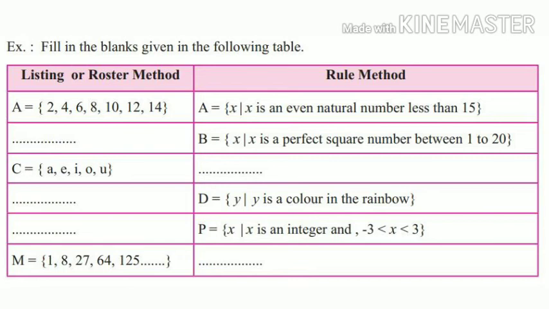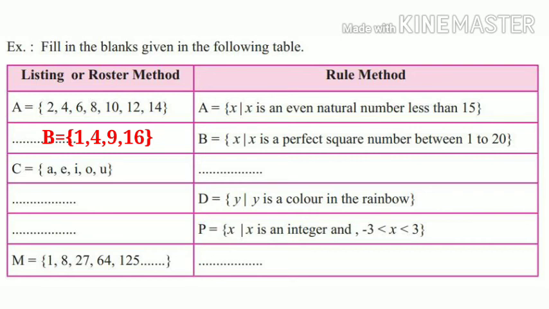Now the second example is given in rule method. B equal to x such that x is a perfect square number between 1 to 20. Now we know 1 square is 1, 2 square is 4, 3 square is 9, 4 square is 16 and 5 square is 25. But 25 is greater than 20. Hence the answer in listing method will be B equal to 1, 4, 9 and 16.